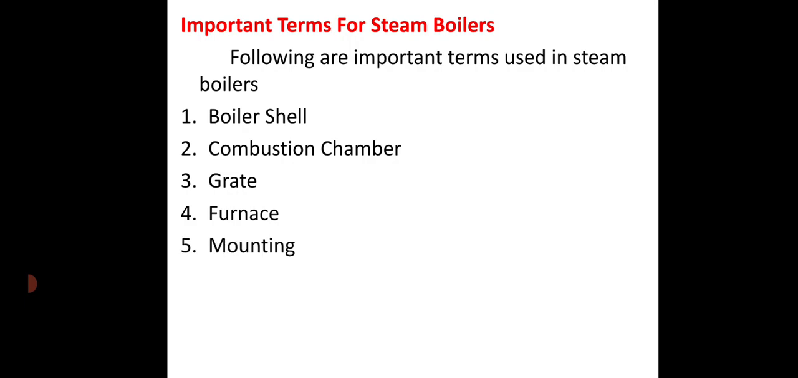Then fifth, mountings. These are the essential fittings which are mounted on the boiler for its proper functioning. Examples: water level indicator, pressure gauge, safety valves, etc. The boiler cannot function safely without mountings. And then last, accessories. These are devices which improve the efficiency of the boiler. They are not essential for the operation of the boiler, but they play an important role in running the boiler efficiently. Some examples of accessories are superheaters, economizer, feed pump, etc.